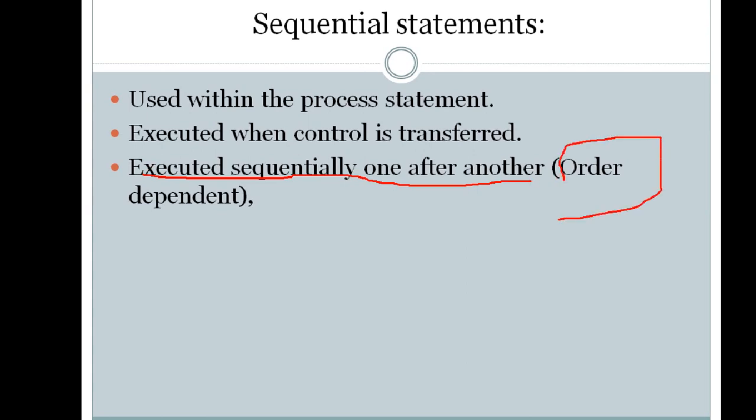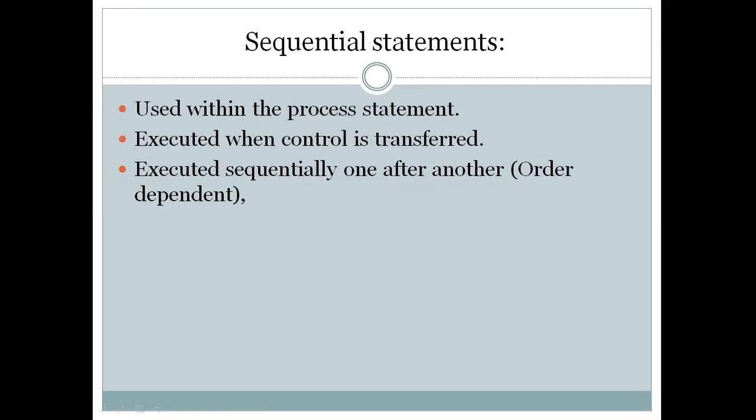Therefore sequential statements are called order dependent, whereas concurrent statements are called order independent. Similarly, in the case of sequential statements, it is executed when the control is transferred. So control is very important. When the control is there, the signals will be transferred, and it is executed whenever the control occurs, to the sequential bodies. Whenever a control signal goes to that sequential body, it will execute. So these are the common points regarding sequential statements.